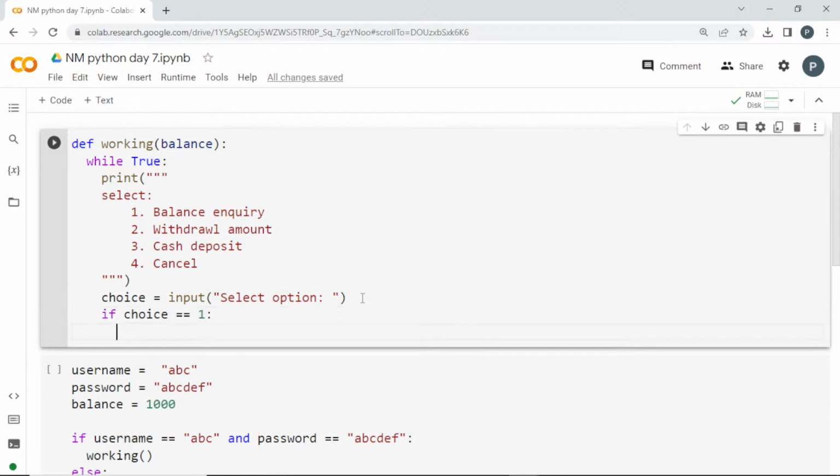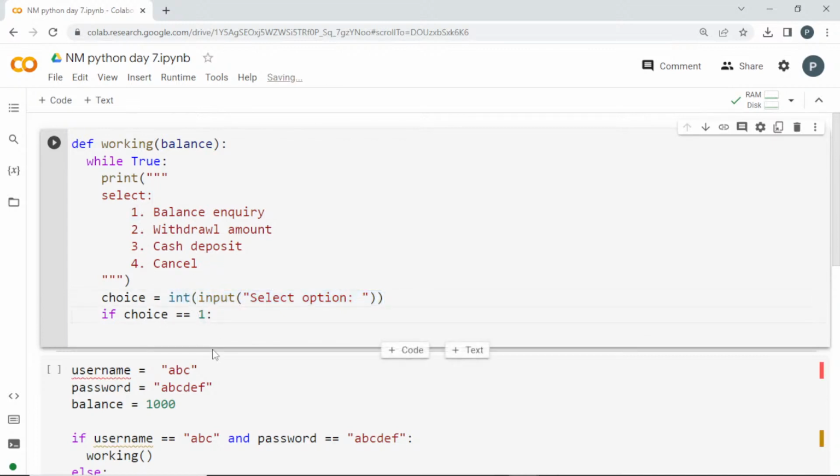Okay, so what if the choice is 1? Here I am asking for a string input. Otherwise, I have to convert this into an integer input. If this is fine, this is also fine. So it will be an integer, so it will be 1, 2, 3 or 4.